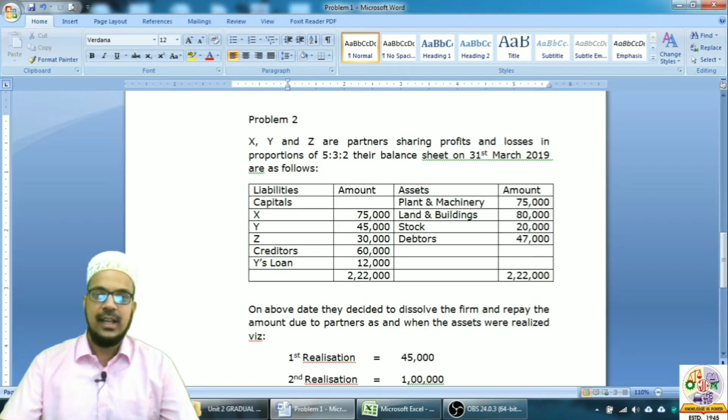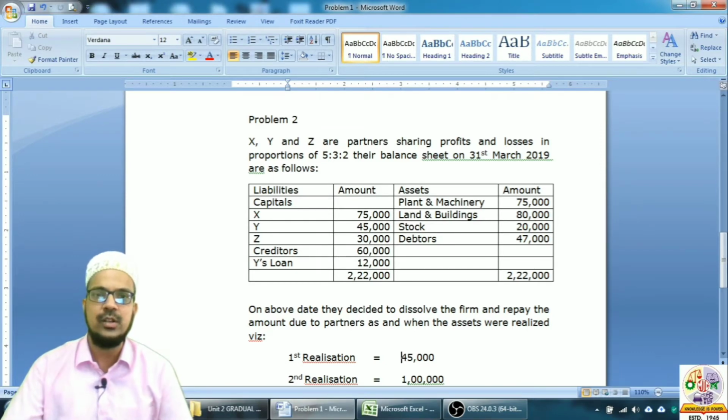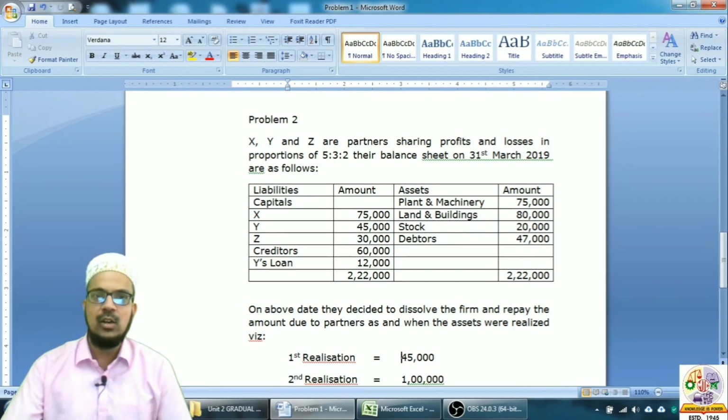Hello students, in the last lecture we discussed a basic problem on piecemeal distribution using the surplus capital method. Today we will be discussing another problem on piecemeal distribution using the maximum loss method. So take a look at the problem.